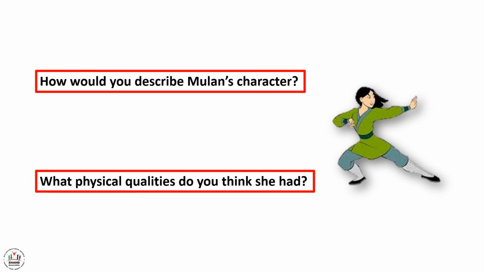Mulan returned back to her village. Everyone was proud of her. The men couldn't believe that for 10 years they had fought by her side, not knowing that she was a girl.